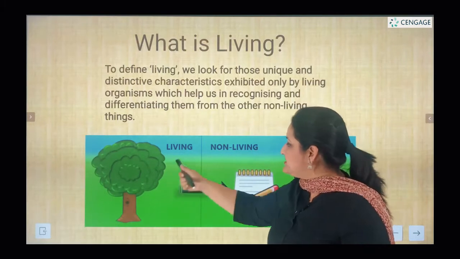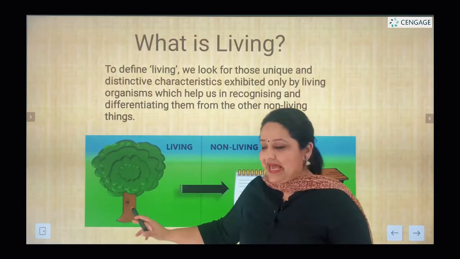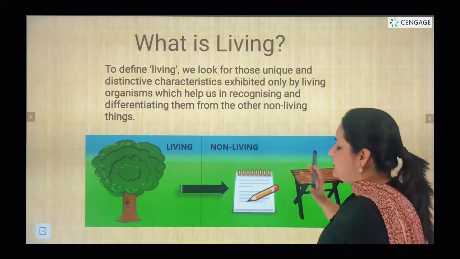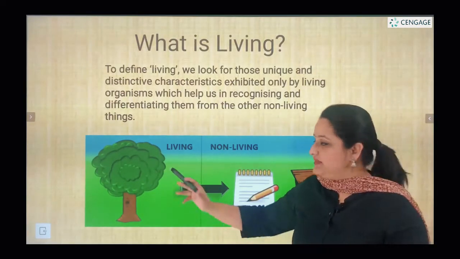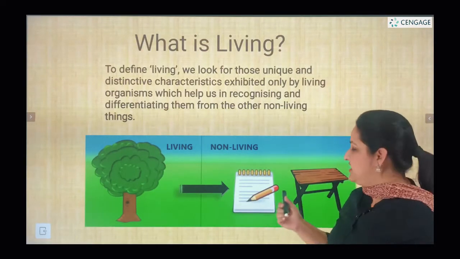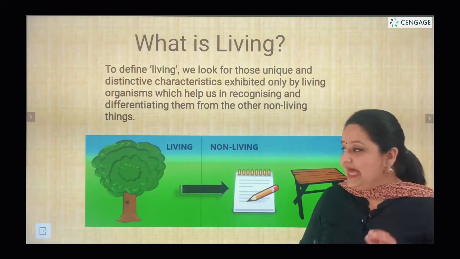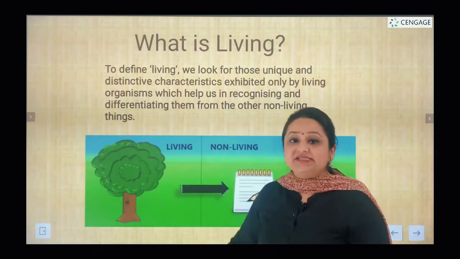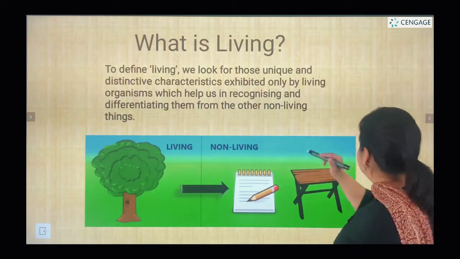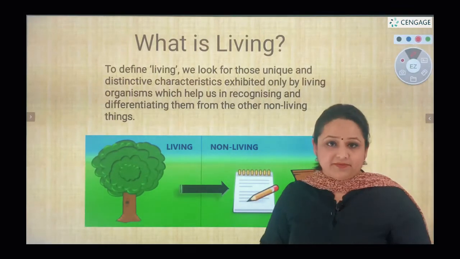Now let us look at this diagram. This is a figure of a tree, and this is a figure of the products which are formed from this tree. That is, this is paper, there is pencil, and there is a wooden table. We say that this tree is living, and these substances we say that they are non-living.